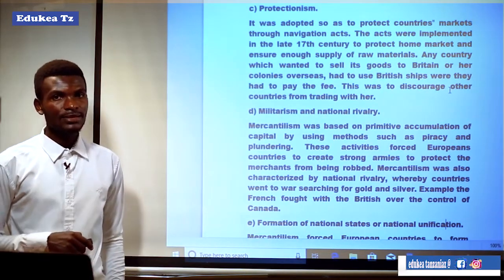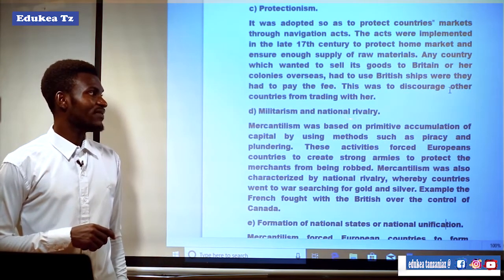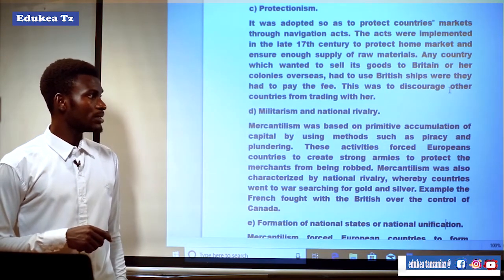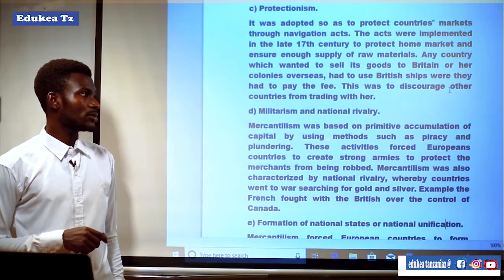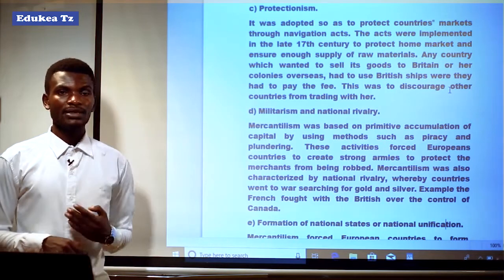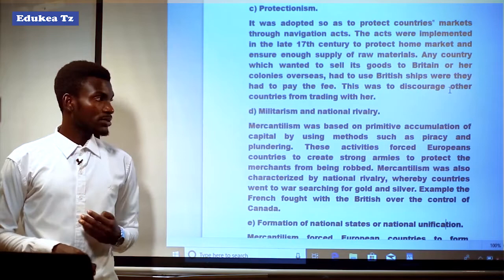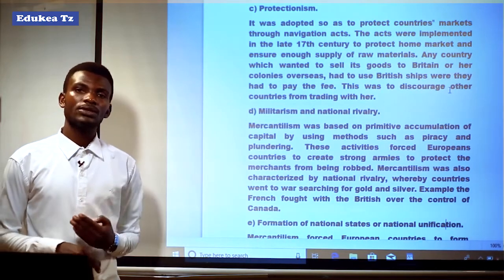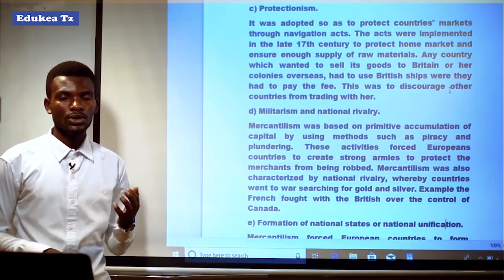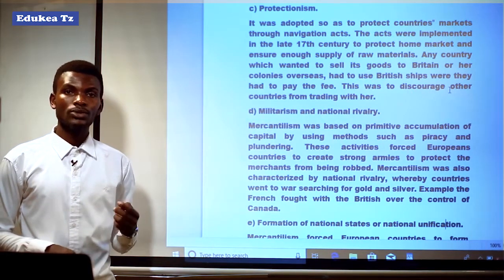Another characteristic of mercantilism was militarism and national rivalry or national enmity. Mercantilism was based on primitive accumulation of capital by using methods such as piracy and plundering. It means that mercantilism was the policy whereby there was primitive accumulation of capital, and the methods of accumulating that capital usually were illegal methods like piracy, plundering as well as looting.